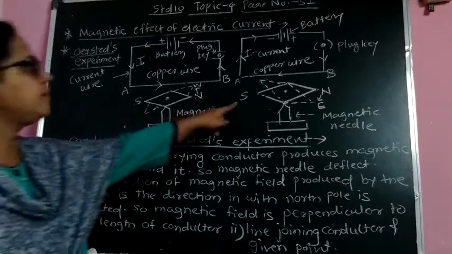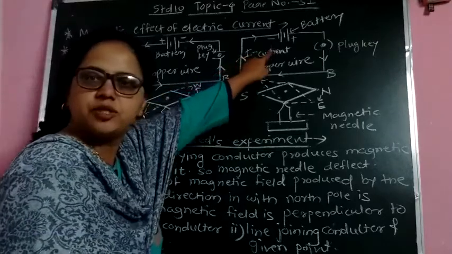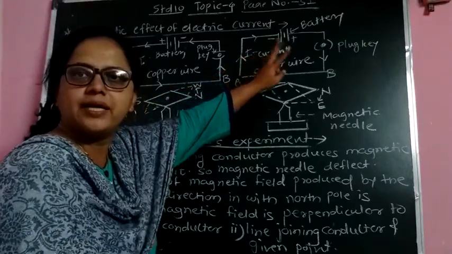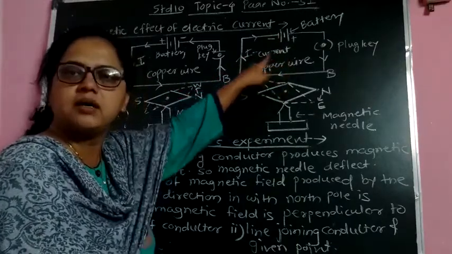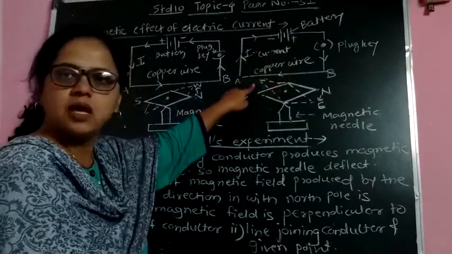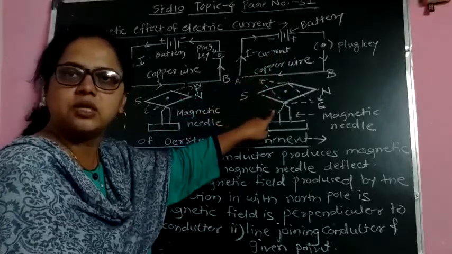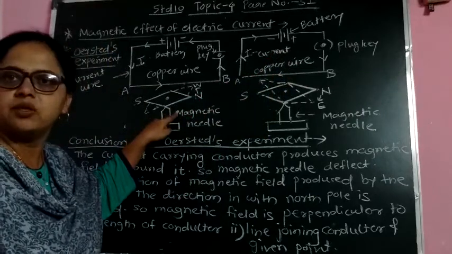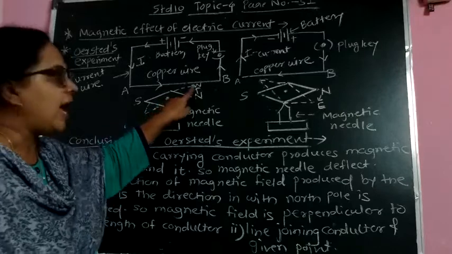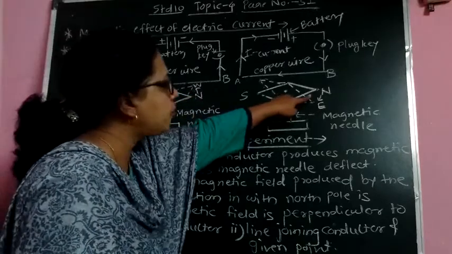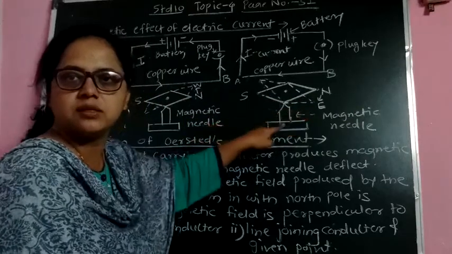In the next diagram also you can see here, the battery is exchanged. That is, positive and negative terminals of the battery are exchanged. And when we close the plug key, electric current passes through the copper wire and the magnetic needle deflects, but in the opposite direction to that of the previous one. You can see here, North pole deflects to the west direction, and here North pole deflects toward the east direction. So this is the difference.